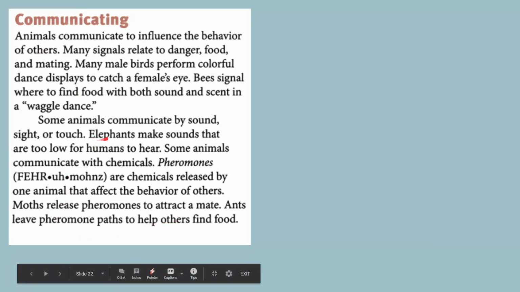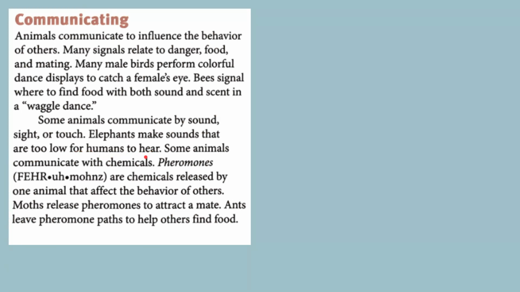It says here that elephants, for example, make sounds that are too low for human beings to hear. So we cannot hear all sounds. Other animals communicate by performing some kind of dance or movement. Many male birds perform colorful dance displays to catch a female bird's eye. And bees signal to other bees where to go to find food through different kinds of movements. Animals can also communicate with chemicals that are called pheromones.